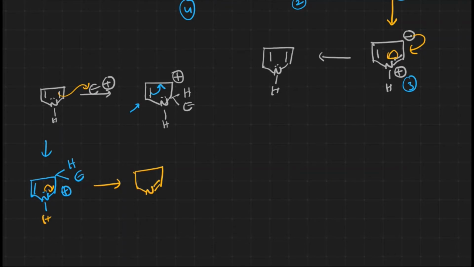Since electrons are shifting away, nitrogen gets the positive charge. Let me write it there. Here, which atom is going to get the positive charge? Carbon. There is a carbon here with a positive charge.